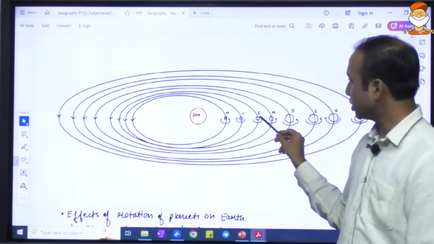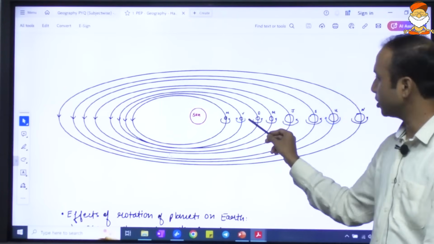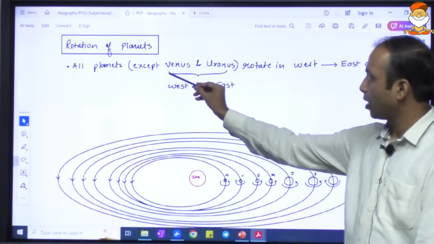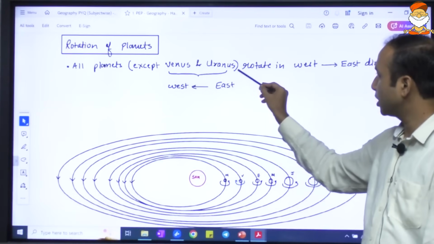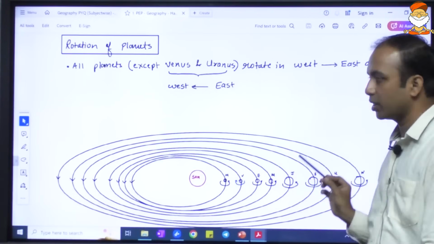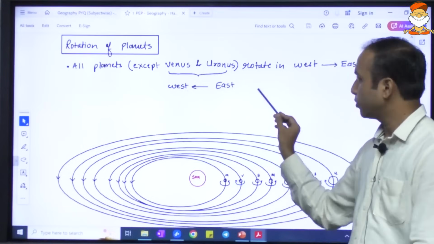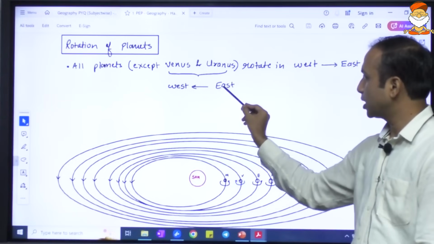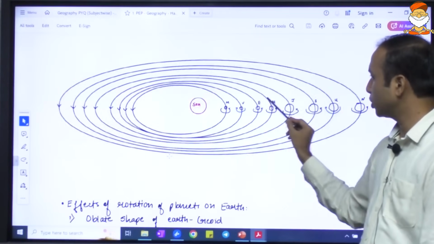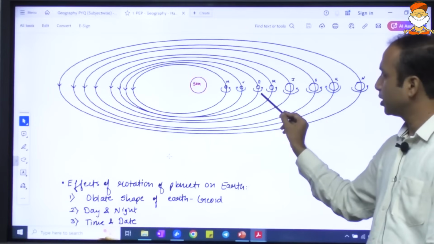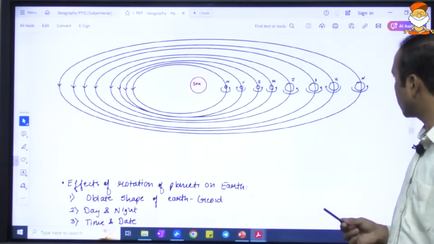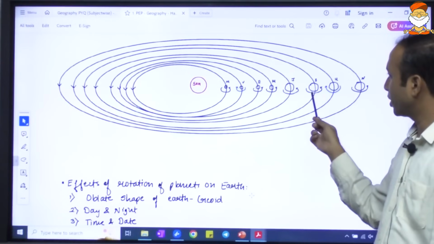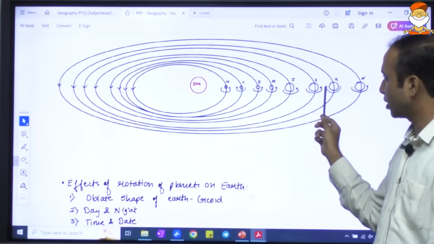When it comes to rotation, all planets except Venus and Uranus rotate in the west to east direction. Okay, except Venus and Uranus. So Venus and Uranus rotate in east to west direction.